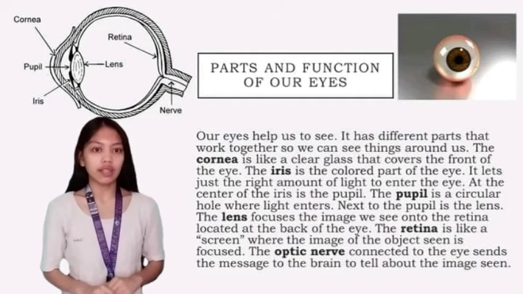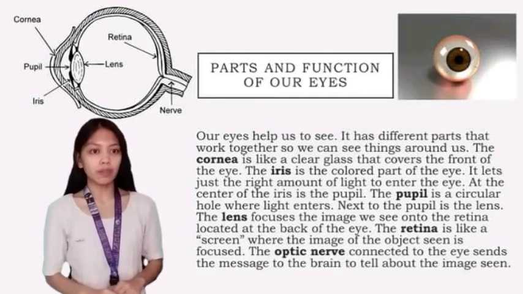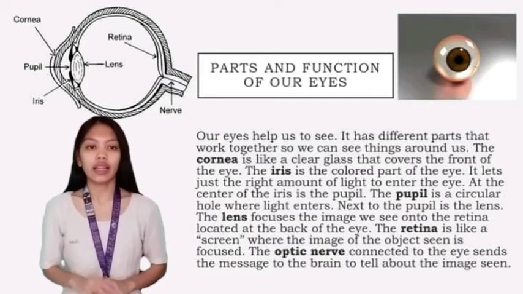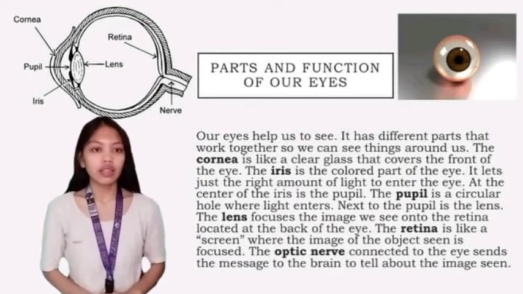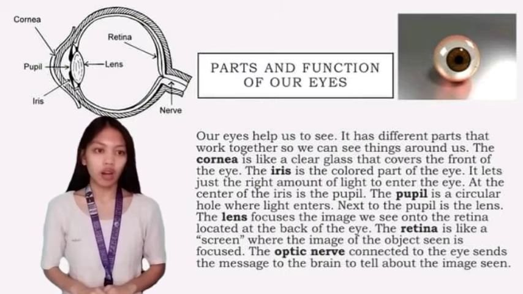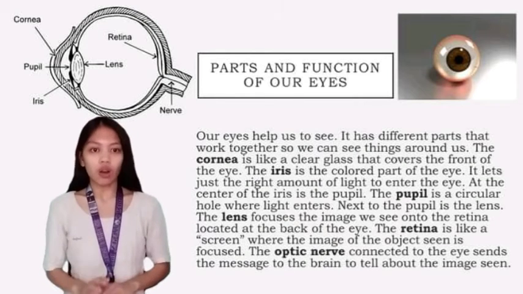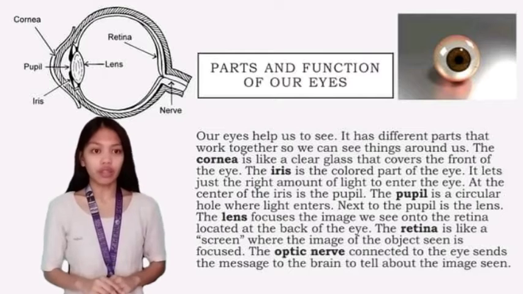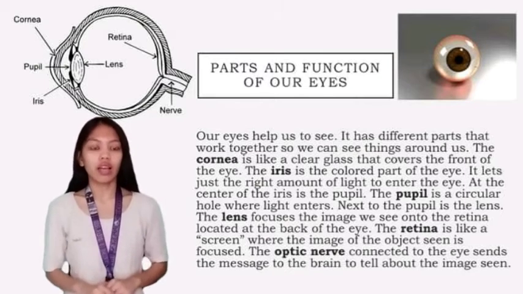Next to the pupil is the lens. The lens focuses the image we see onto the retina, located at the back of the eye. The retina is like a screen, where the image of the object seen is focused. The optic nerve connected to the eye sends the message to the brain to tell about the image seen. Now, we are done with the eyes. Be ready for my questions.